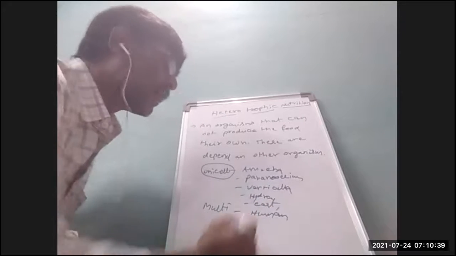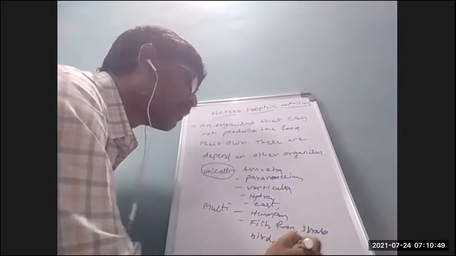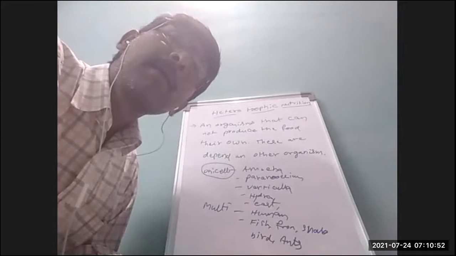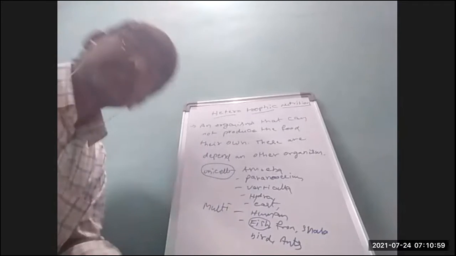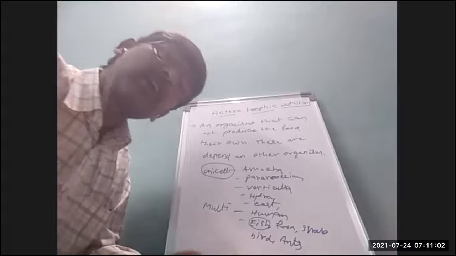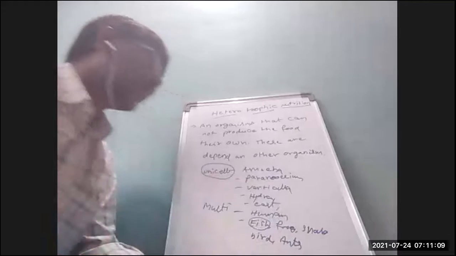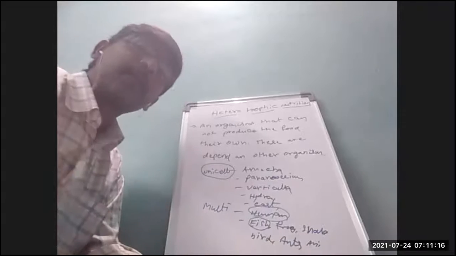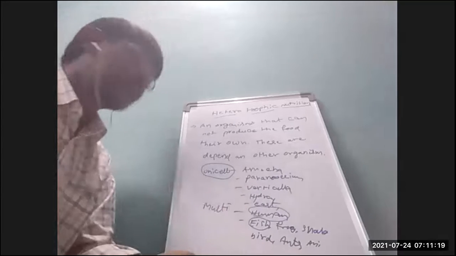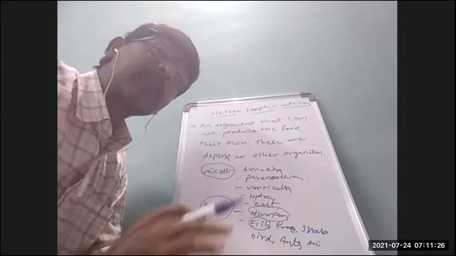Fish, frog, snake, birds, ants, starfish, all fishes living in water, all animals including human beings are multicellular organisms, but the method of taking food is different.